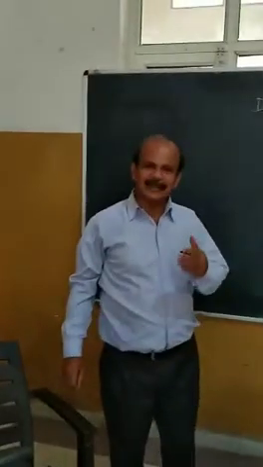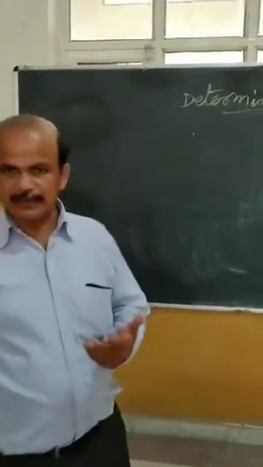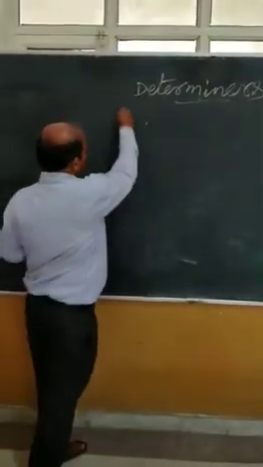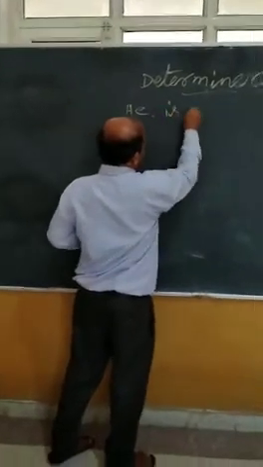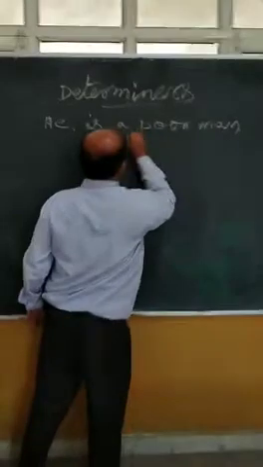What is a determiner? A determiner is a noun marker. It comes before a noun. Example: He is a poor man. Here "a" is a determiner.